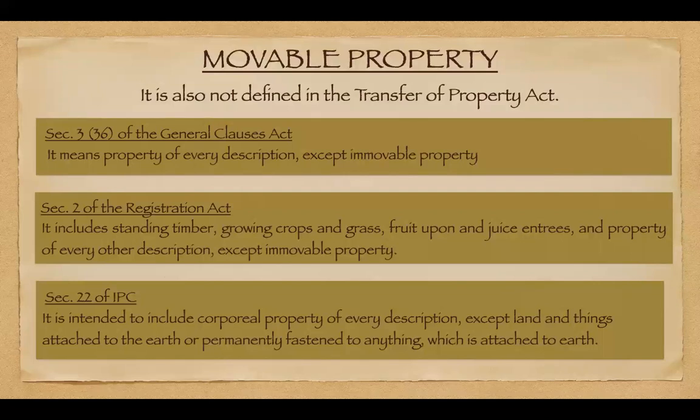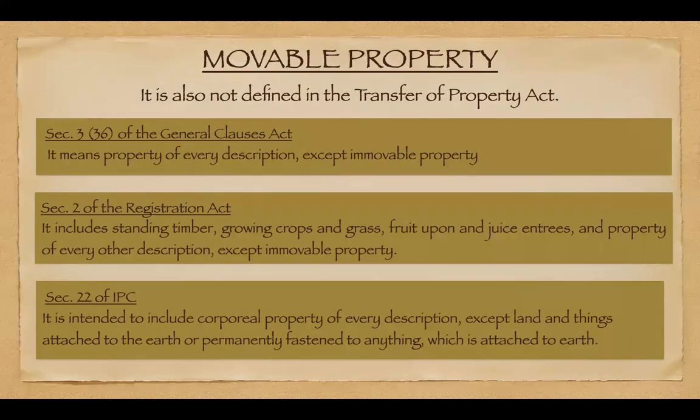But it doesn't clearly define what exactly that is. It just says property of every description, whatever we can describe or whatever property we possess and can describe, that becomes a property, except the immovable properties. The properties which we can move are movable property.